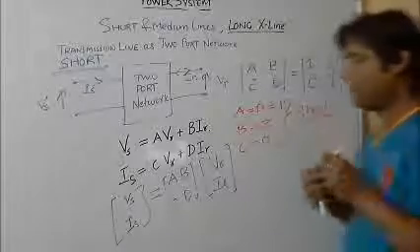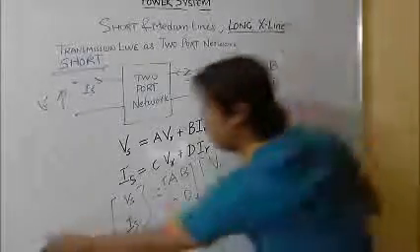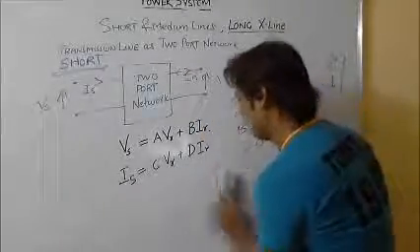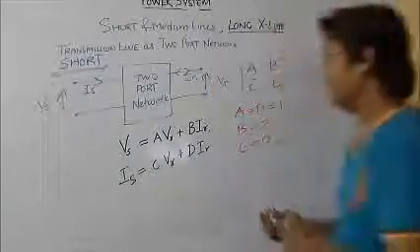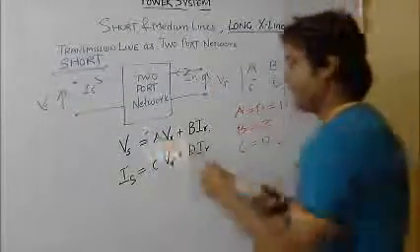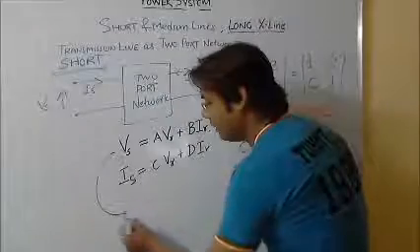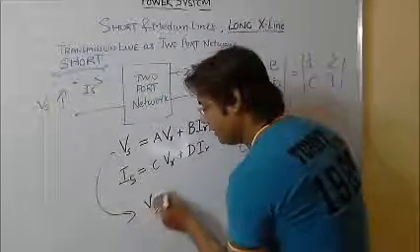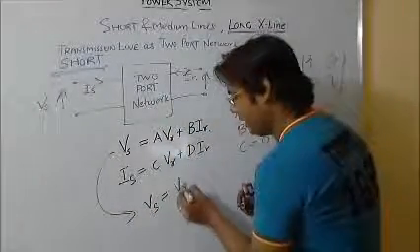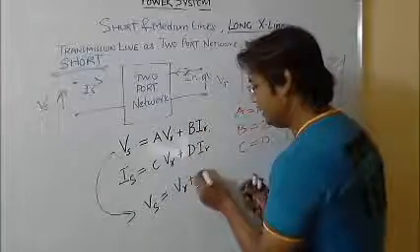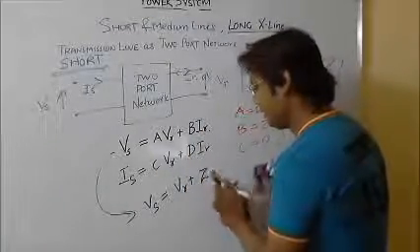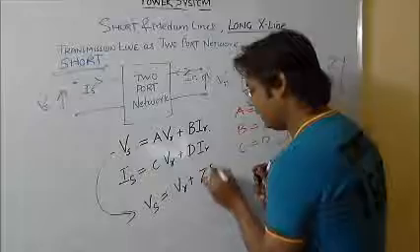From this I can get Vs, the sending end voltage, is equal to A, which is 1, times Vr, plus B, which is Z, times the receiving end current IR.